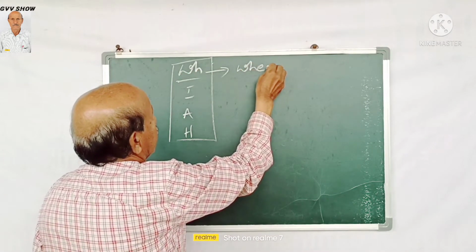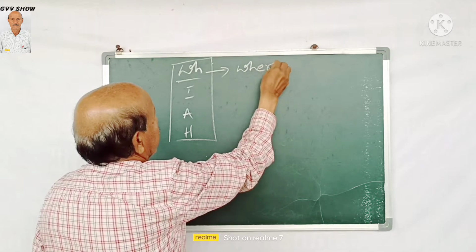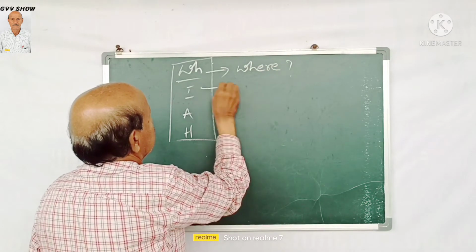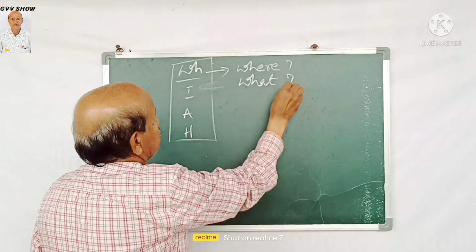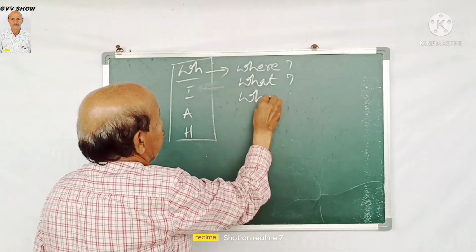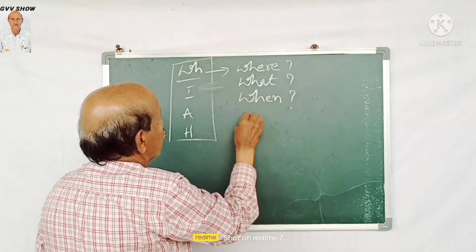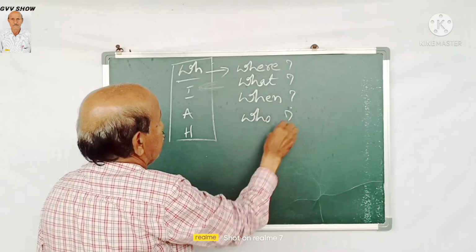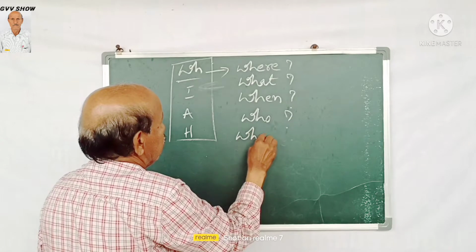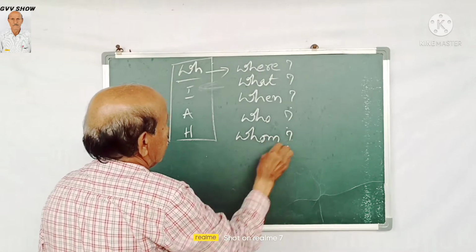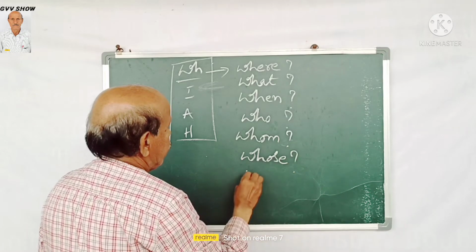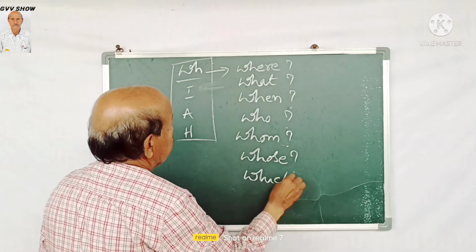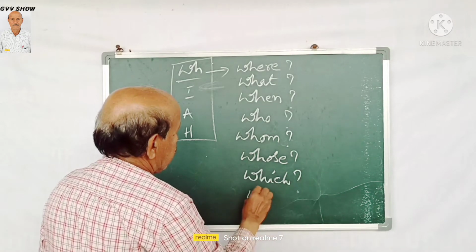WH: where, what, when, who, whom, whose, which, where.